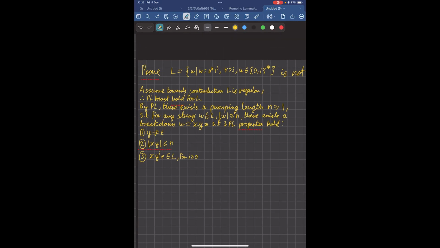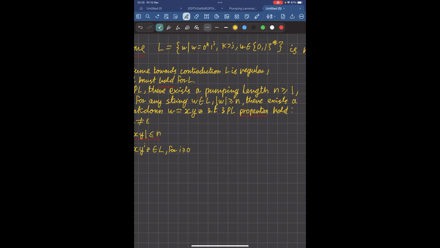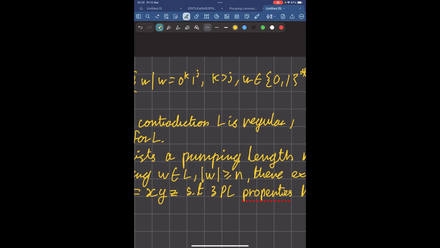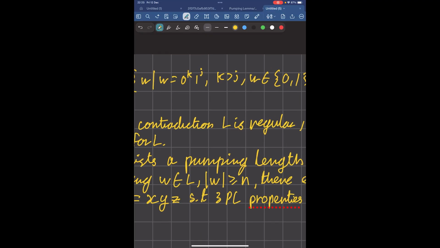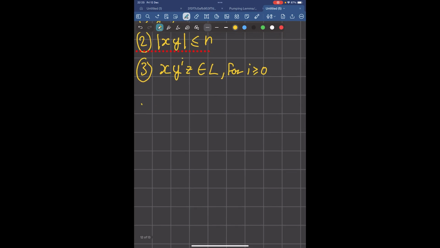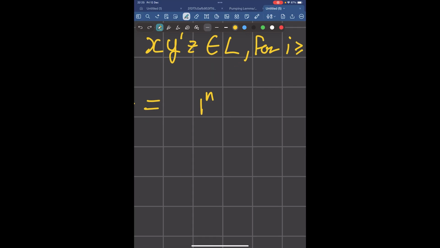And so you might be asking, what's a good string to choose? Well, in general, you should try to choose strings that are on the boundary of being in the language. So just barely acceptable. So for instance, if we had n ones in the string, we would want to try and make the string just barely in the language. So we could make it so there's just barely more zeros than ones. So n plus 1 zeros. There's only one more zero than ones, and so this is barely in the language.